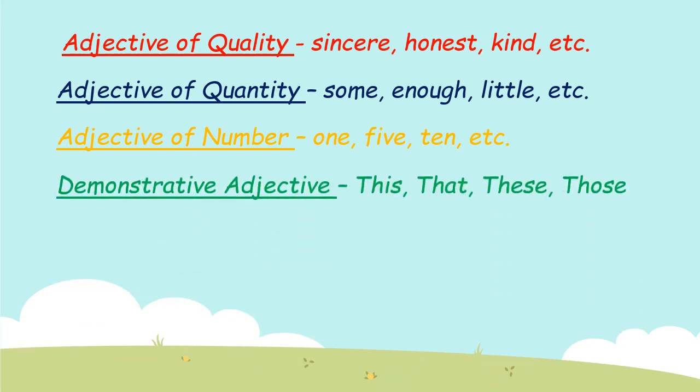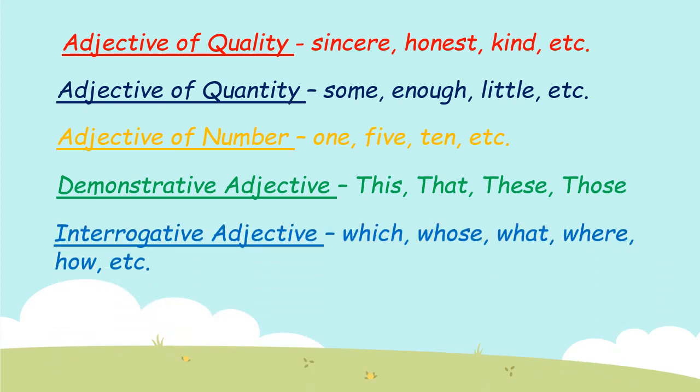Demonstrative adjectives. This, that, these, those are demonstrative adjectives, and they are used to point out specific nouns or pronouns. Interrogative adjectives. Which, whose, what, where, how are interrogative adjectives.